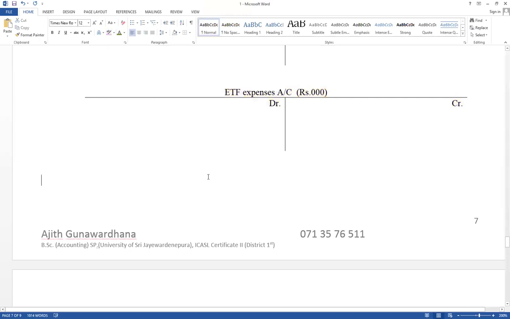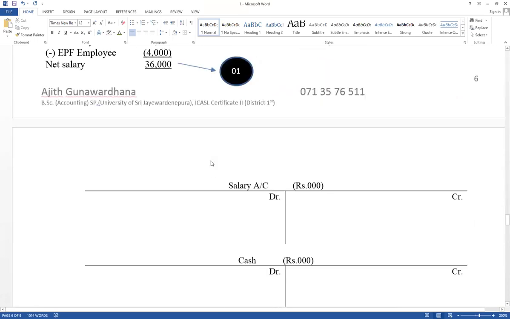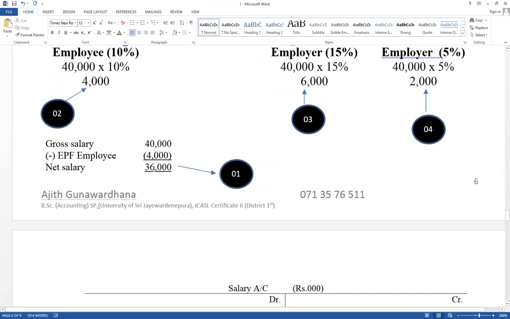First one, net salary should be recorded. This is the value paid in cash as a salary after deducting the contribution of the employee. Salary is 40,000, but when paying, what is paid is the value after reducing the amount that must be sent to the central bank. After deducting the contribution of the employee, the balance part is paid in cash. It is called net salary. Therefore, net salary equals 36,000. That is the value paid in cash as a salary.